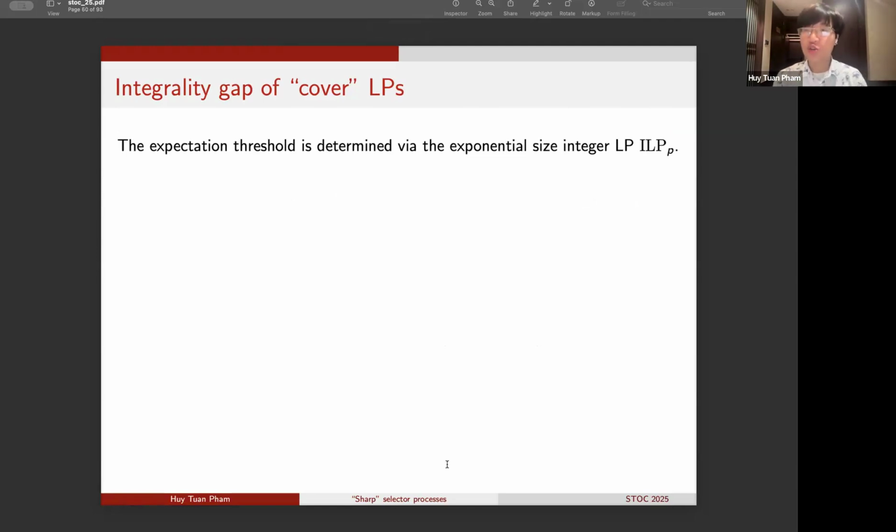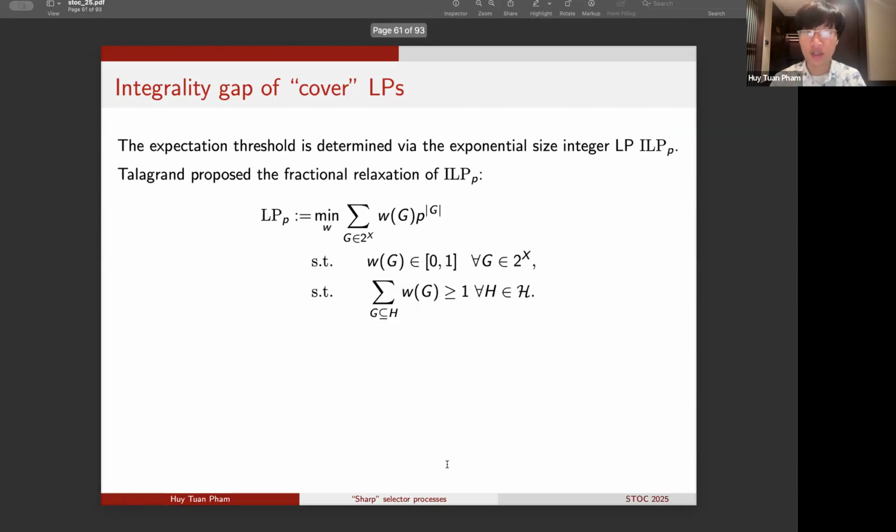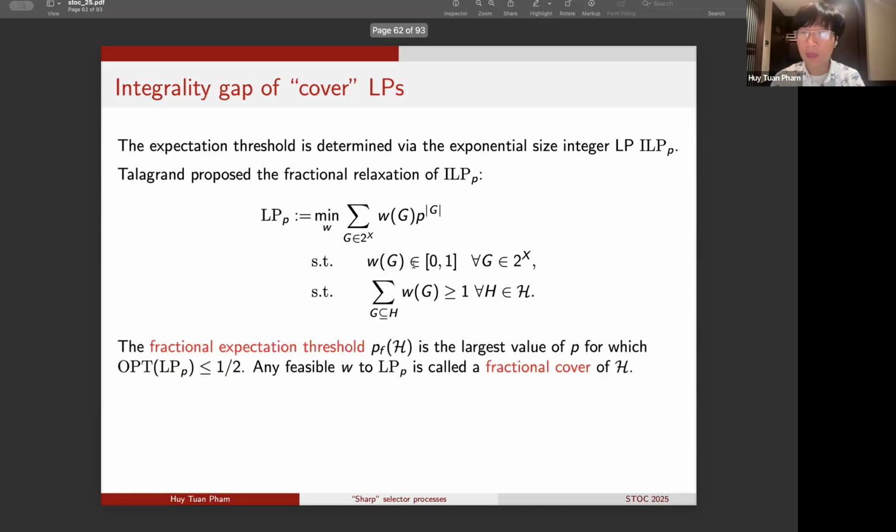And of course, then a natural idea here would be to consider a fractional relaxation of this integer linear program, which Talagrand already did in one of his papers. So Talagrand proposed the fractional relaxation of the integer linear program ILP, which we'll call LP_p. And this will be exactly just the usual relaxation of the program ILP, where we now allow the variables w_G to have values between 0 and 1.